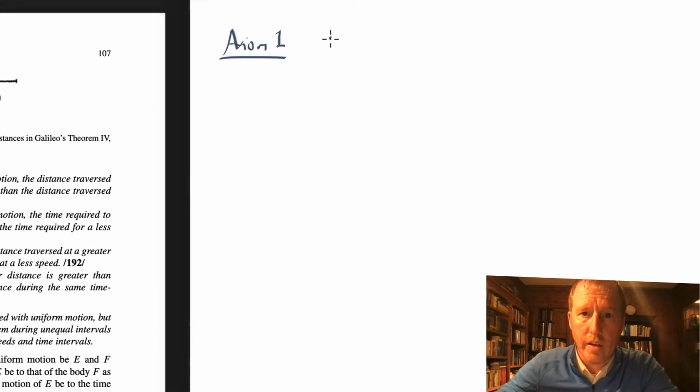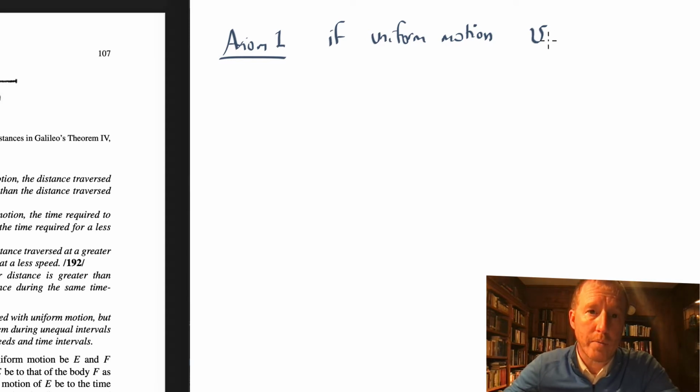he's saying if one has uniform motion, that is, something is moving at a constant velocity v, or a constant speed. And you might think about it this way. If you have two objects, both of which are in uniform motion, let's say the velocity or the speed of the first object is equal to the speed of the second object.